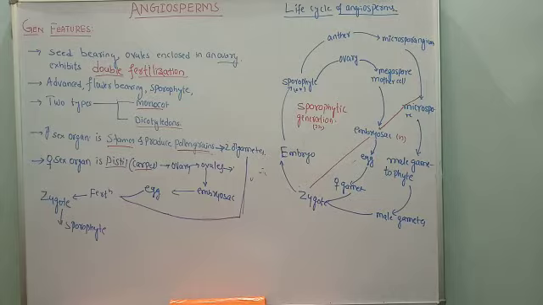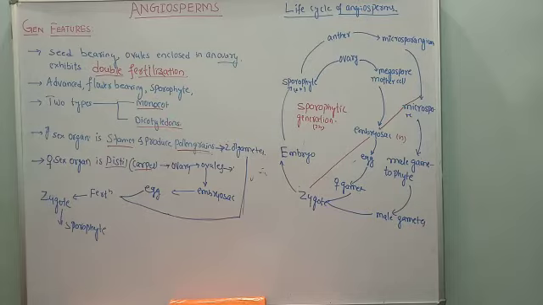Now coming to their types, angiosperms are further categorized broadly into two types based on their cotyledons: monocotyledonous plants and dicotyledonous plants. We are familiar, at school level you might have learned the meaning of monocotyledons. A monocotyledon plant is one which bears a single cotyledon. Examples like jowar, wheat, paddy all come under monocotyledons. And dicotyledon plants have two cotyledons.